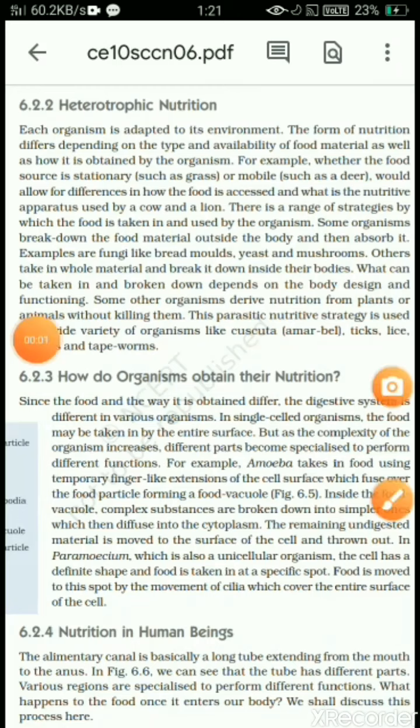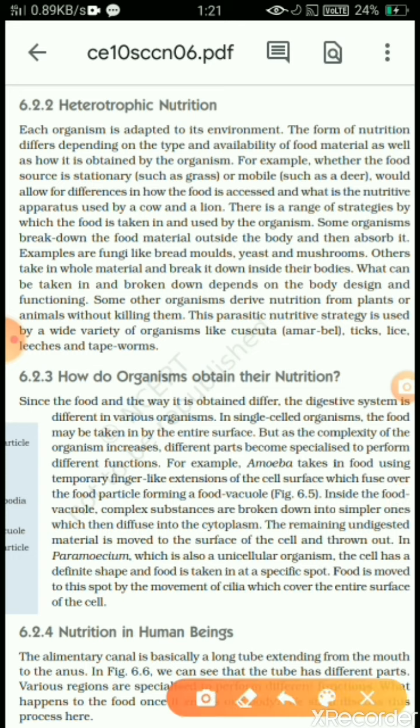Good morning, students. Now we discuss heterotrophic nutrition. As I told you, heterotrophs are organisms that depend on others for their food and their body requirements. They have different strategies and different ways to get their food material or to get nutrition from others. So here we discuss heterotrophic nutrition.